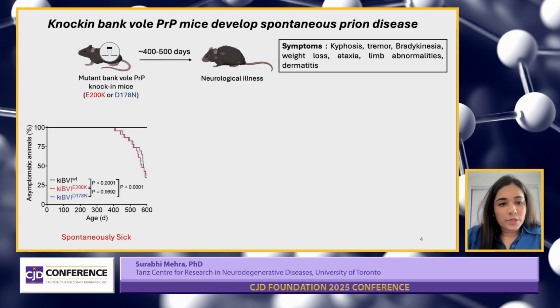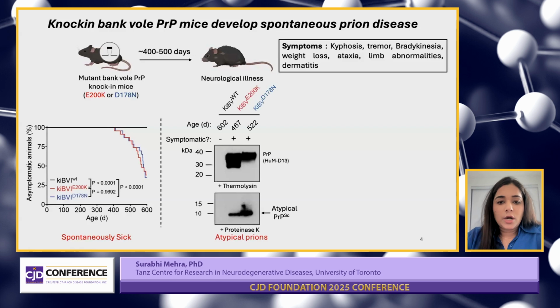So, here's what we found: the knock-in mice expressing mutant bank vole PrP, and not the wild type versions, developed neurological illness over time, at around 400 to 500 days of age. They showed a range of symptoms like hunched back, tremor, bradykinesia, weight loss, and some skin issues like dermatitis.